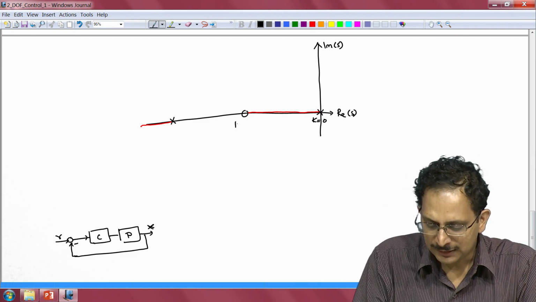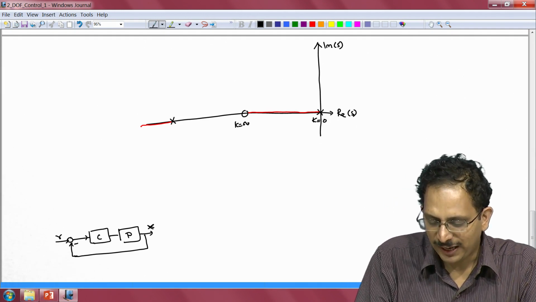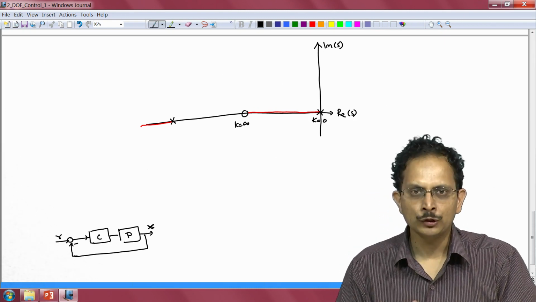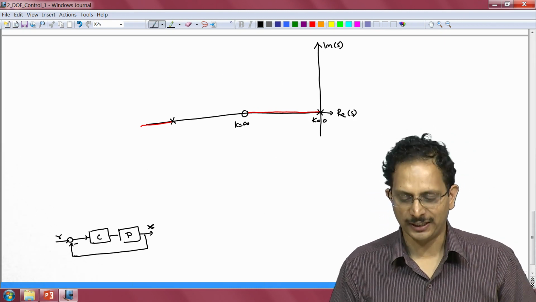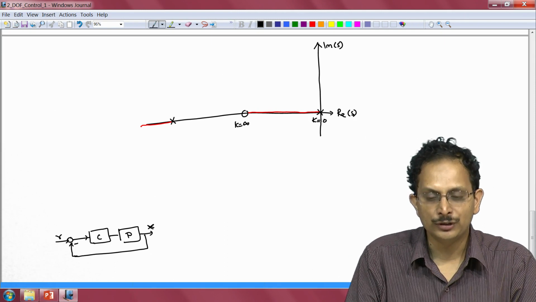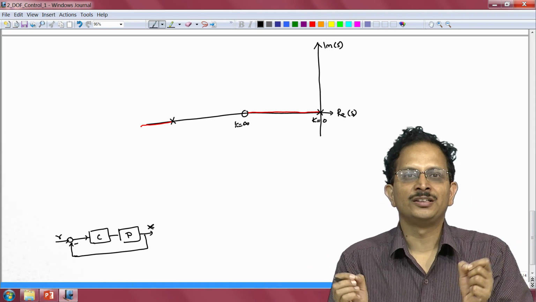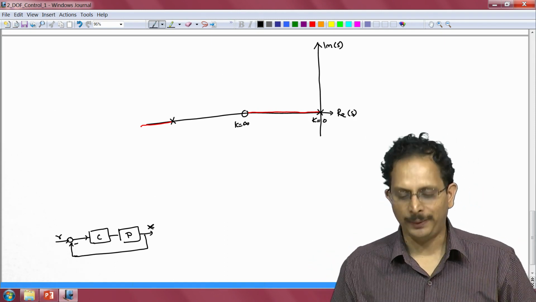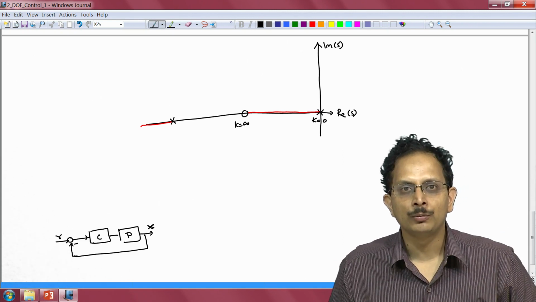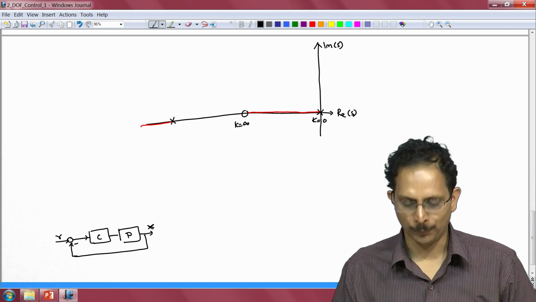At the open loop 0 the gain k is infinity. So you have this wide variation in gain, k going from 0 to infinity, compressed within this finite space in between the open loop pole and open loop 0.